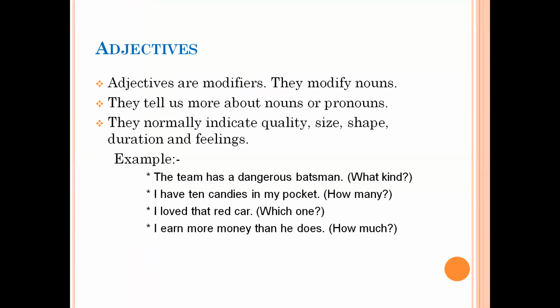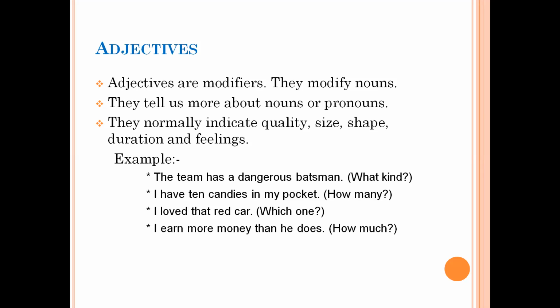So as we all know, when we talk about adjectives, they add meaning to nouns or pronouns, or in other words, they tell us more about a noun or a pronoun. That is why they are called modifiers. So they modify a noun or a pronoun. There are different types of adjectives, and generally they are used to tell about quality, size, shape, duration, and feelings. So let's have a look at the examples.